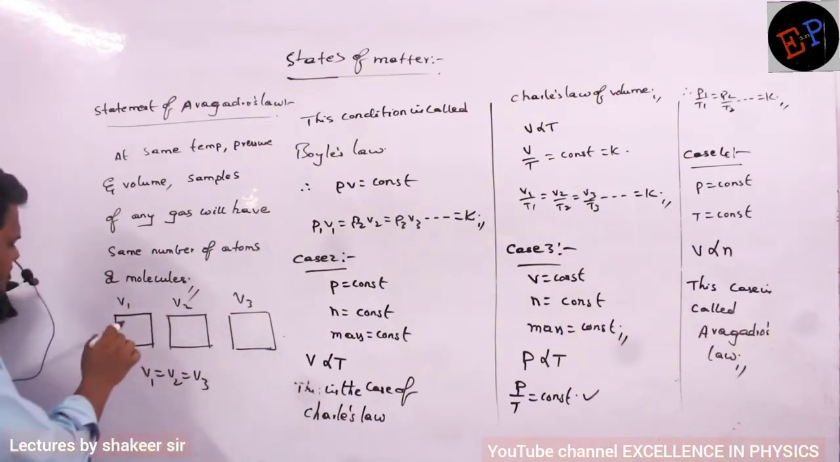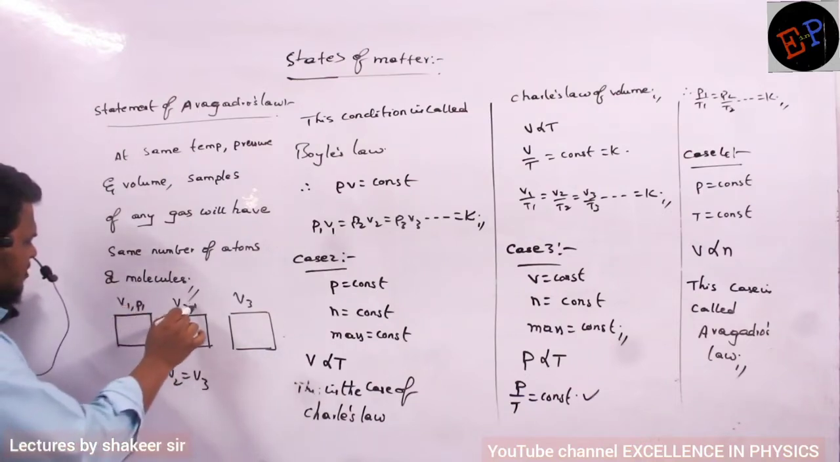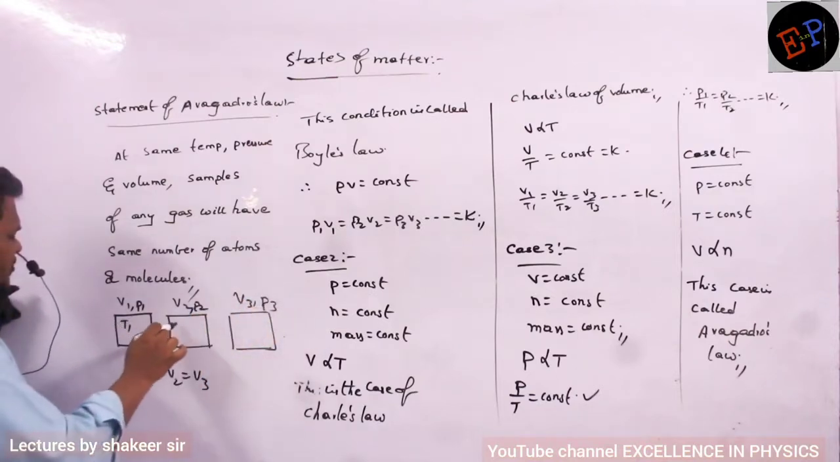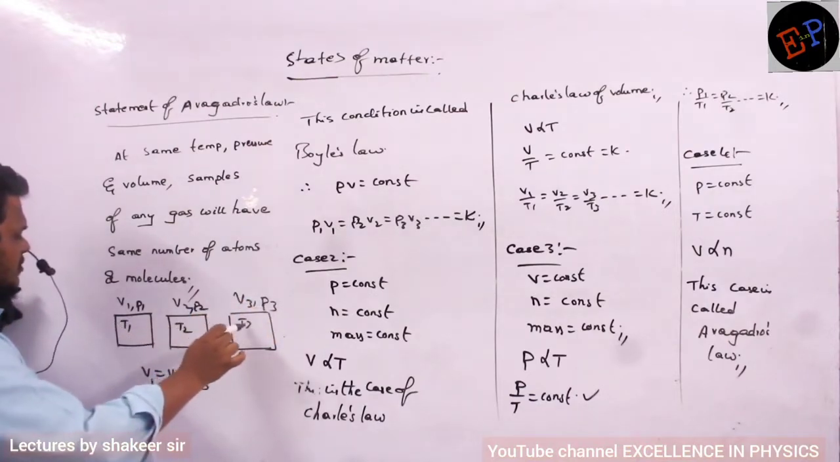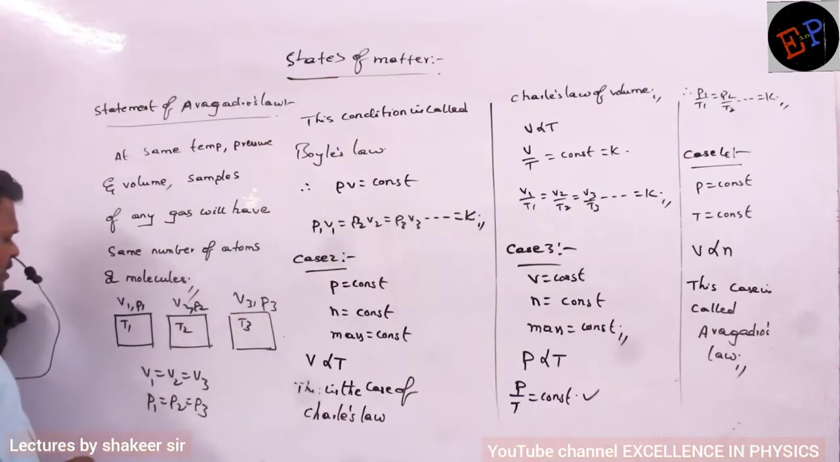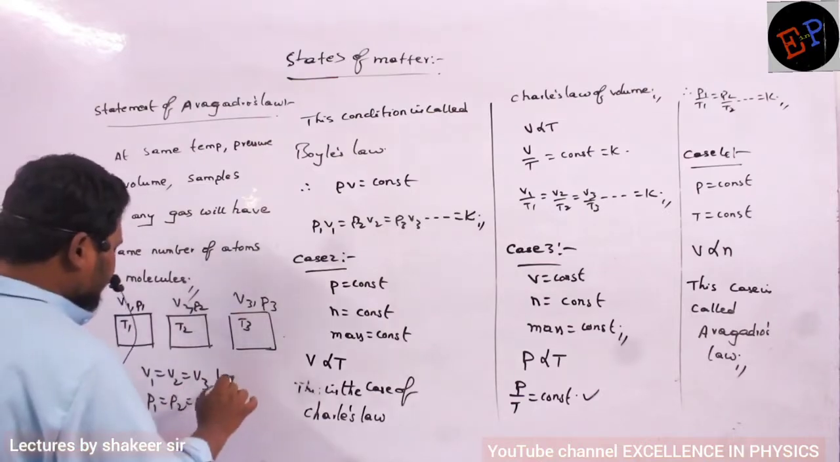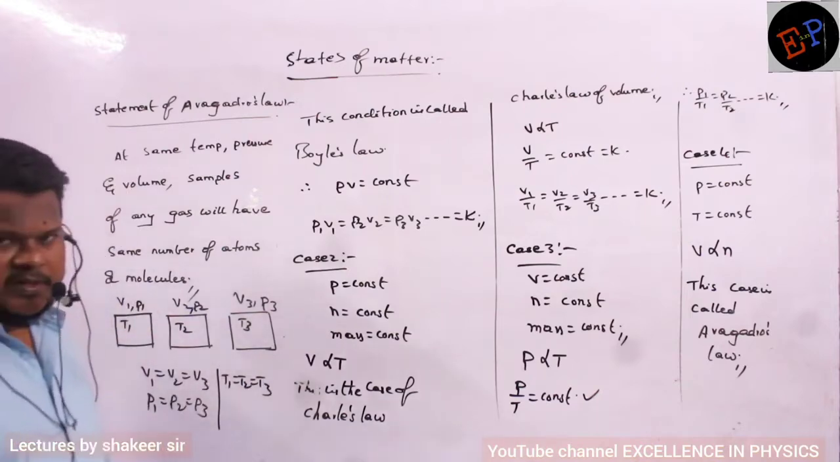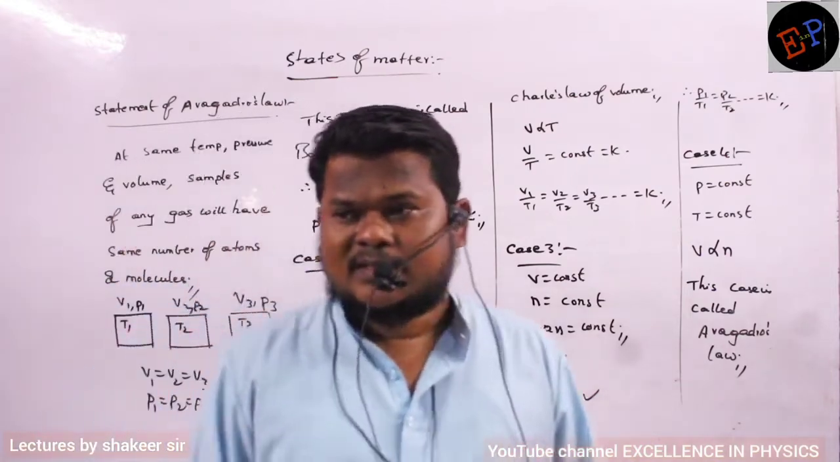And pressures are also the same. So the pressure of this gas is P1, the pressure of this gas is P2, the pressure of this gas is P3. Temperatures are T1, T2 and T3. Then according to Avogadro's law, what do I have to write? If pressures are equal, P1 is equal to P2 is equal to P3, and temperatures are also equal, so T1 is equal to T2 is equal to T3. Size is the same, pressure is the same, temperature also is the same.